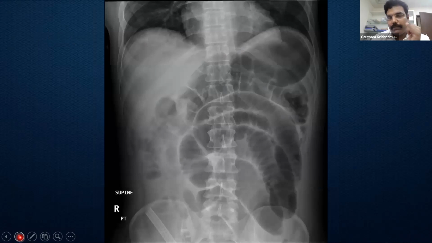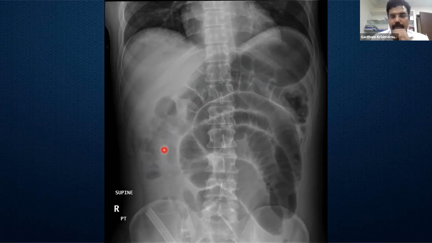I would like to just bring to your notice this picture, which is rather unusual. We can find some part of the large intestine which is dilated here, the incomplete haustration which is seen here, but the right side colon is basically normal. There is nothing suggestive of a grossly distended cecum.